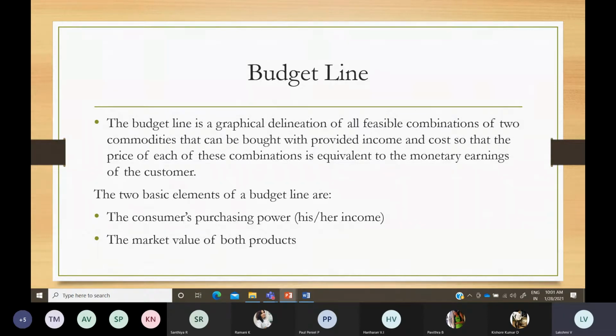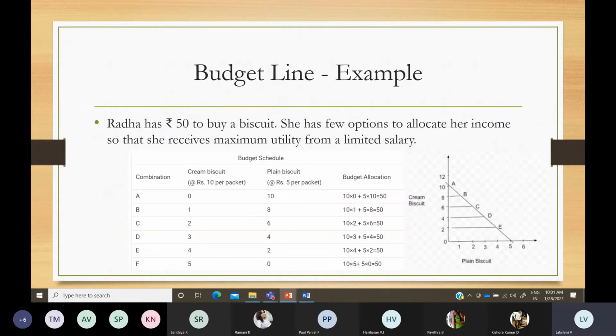Here, you are going to consider the purchasing power of the consumer. With this limited income, how is he going to buy the two commodities or products and get satisfaction out of that? That has been explained in the budget line. So we were discussing the budget line, and this is the graph for that.